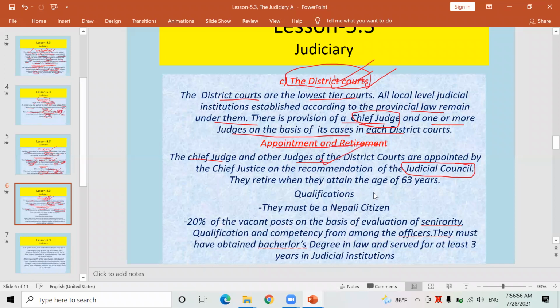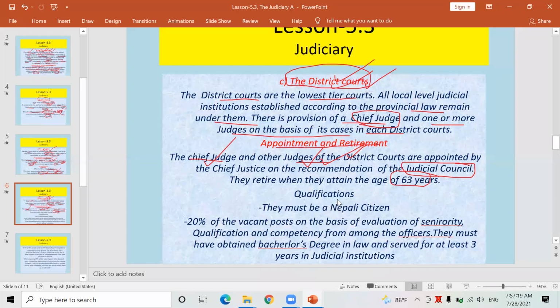Okay, new terminology regarding law is here. The Chief Justice appoints the chief judge and judges of the district court. And regarding their retirement, they get retired at the age of 63. When they attain the age of 63, they get retired. Their job will be over.